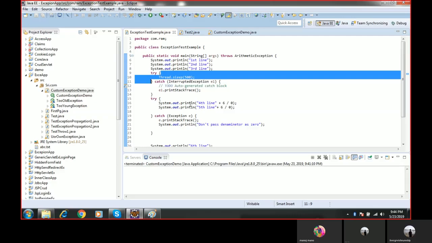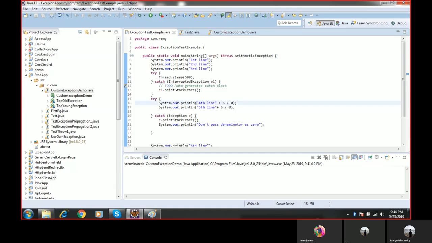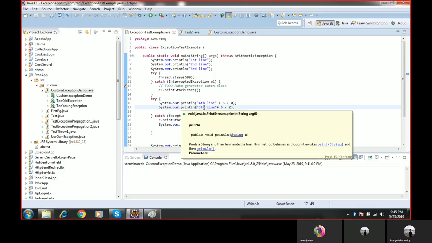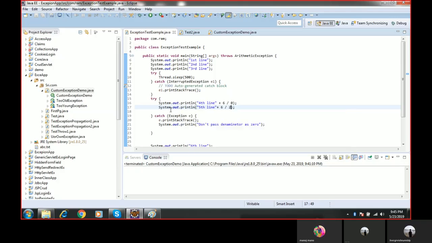Here, if I place two statements in the try block, the fourth line has a problem, and in the fifth line there is no problem, so it should execute successfully. But when you run it, if there is a problem in the fourth line, the fifth line also will not execute, even though it is correct.